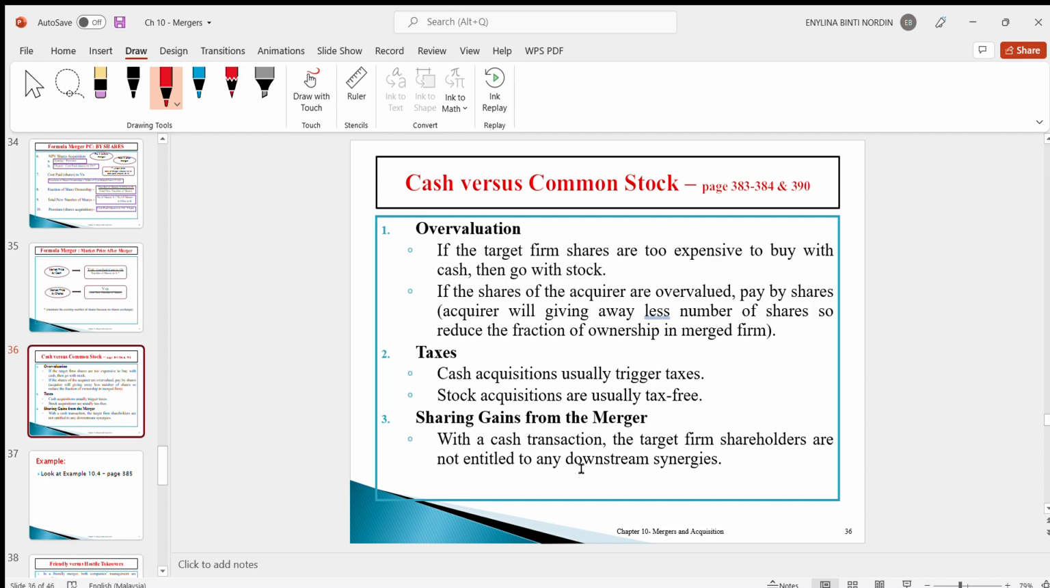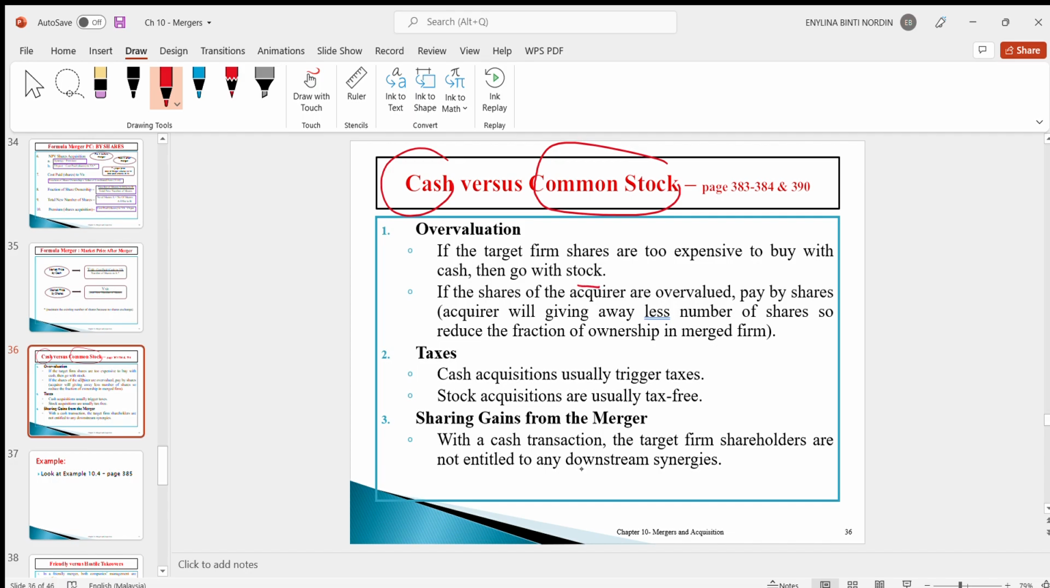Cash versus common stock. As I mentioned just now, the acquirer can pay the target firm in cash or in common stock. Common stock means ordinary shares. The choice can be made based on these factors. The first one that can be considered in deciding whether to use cash or common stock is the overvaluation factor. If the target firm's shares are too expensive to buy with cash, then it is better for the company to pay with stock.